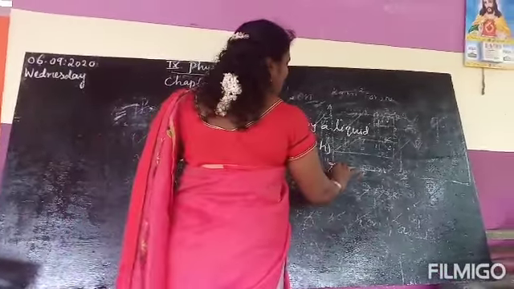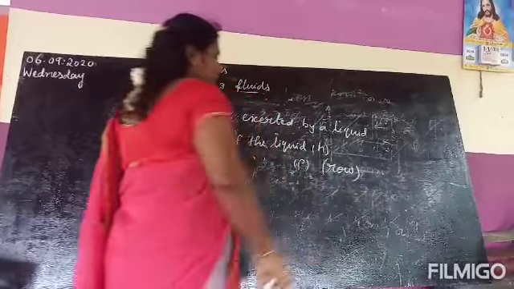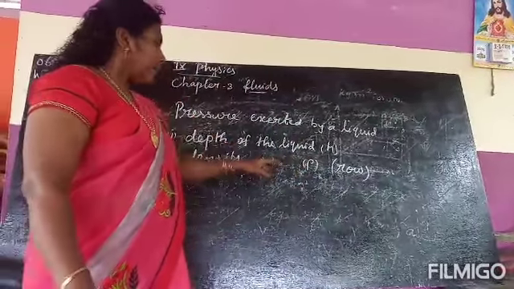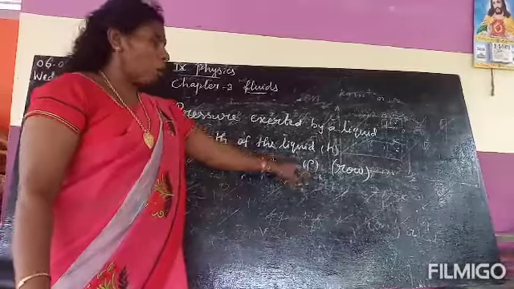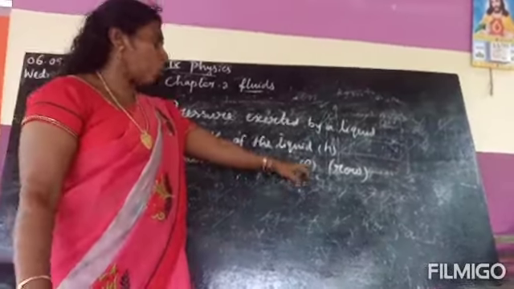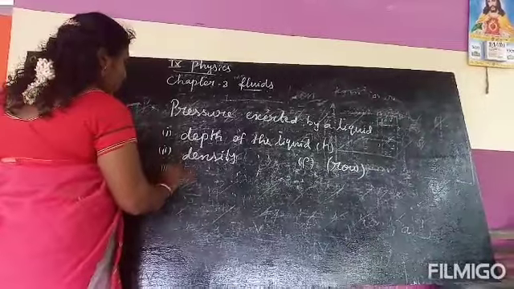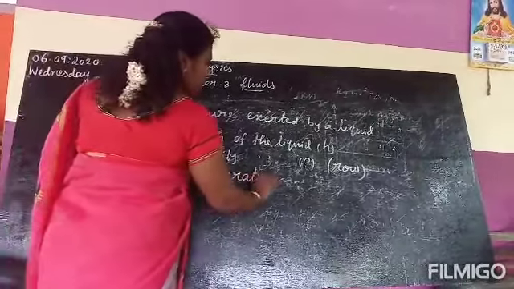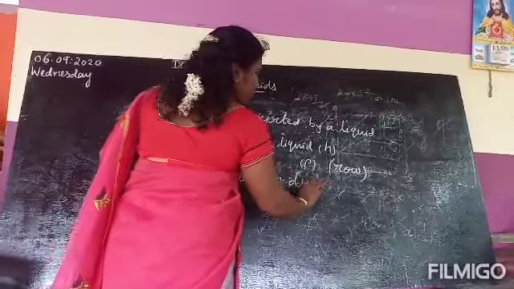The spelling is R-O-W. Density is denoted by the letter rho, like the letter P, you have to write it with the Greek rho. And the third one is acceleration due to gravity.